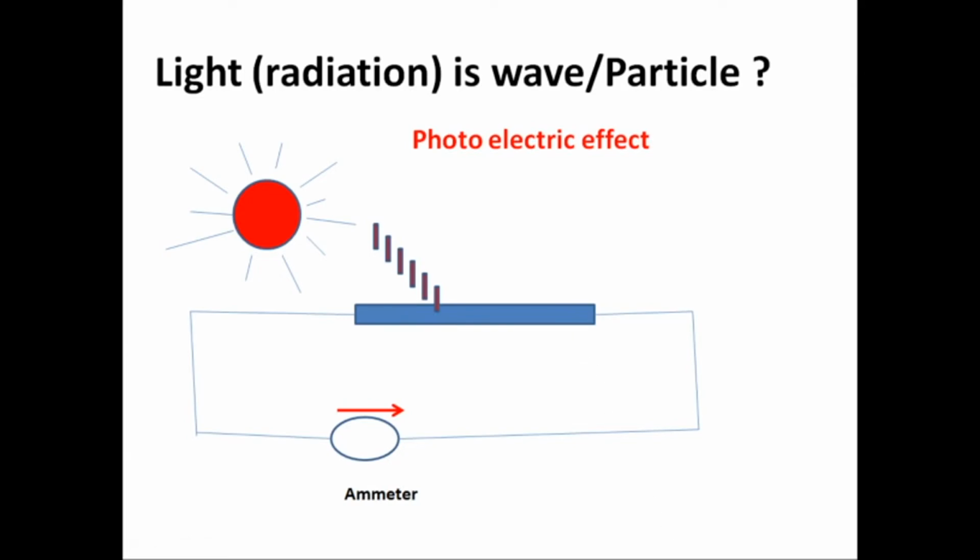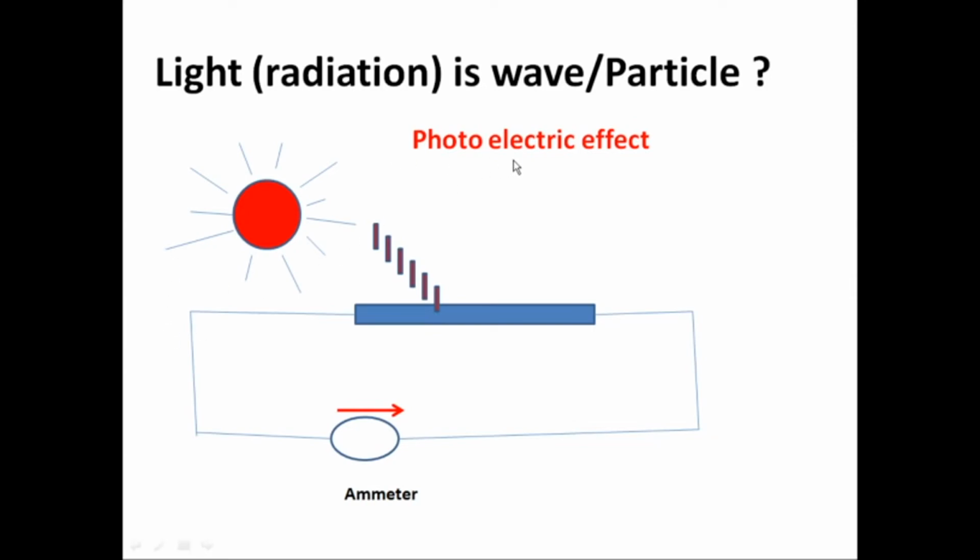It will eject the electrons. If the loop is completed and connected through an ammeter, the ammeter will show electricity, that means current. Here the energy, that means the radiation, is absorbed by the metals.